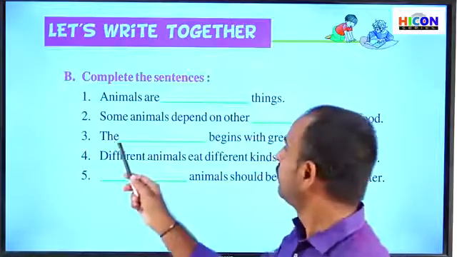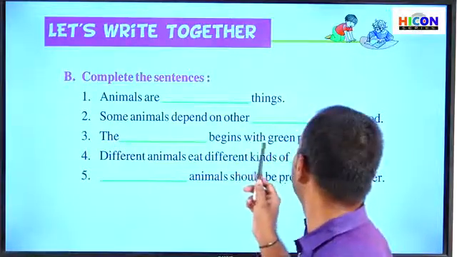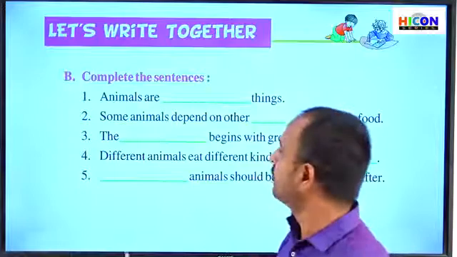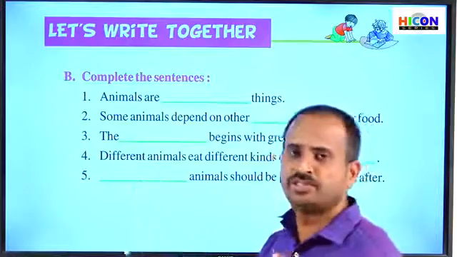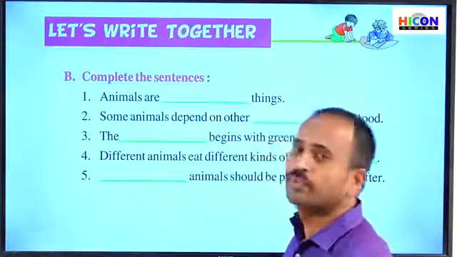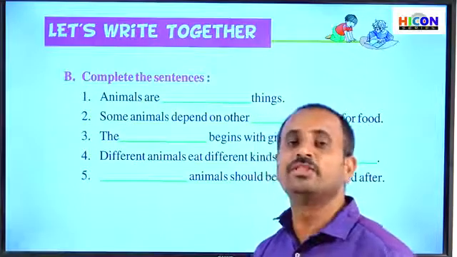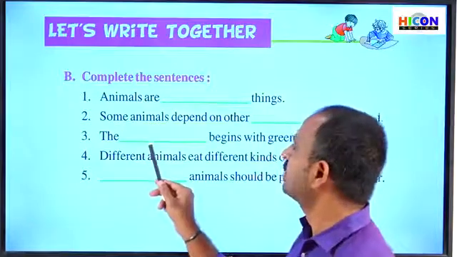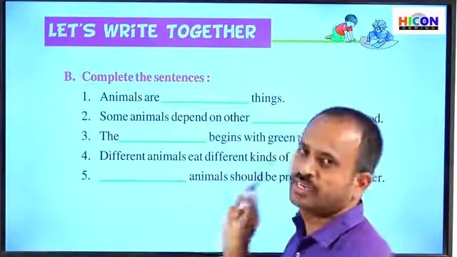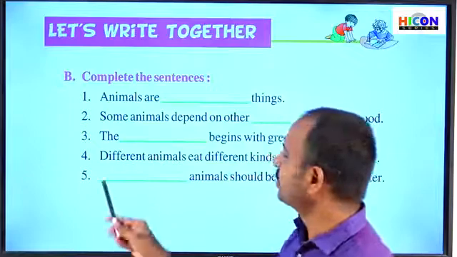So children, the food chain begins with green plants. The answer for the third sentence is food chain. Already we have discussed in the previous question that every food chain starts with green plants. So the correct answer for the third blank is food chain. Now read the fourth sentence.